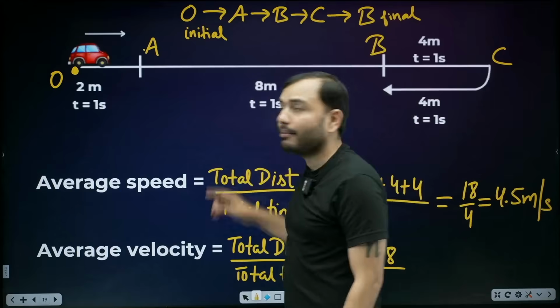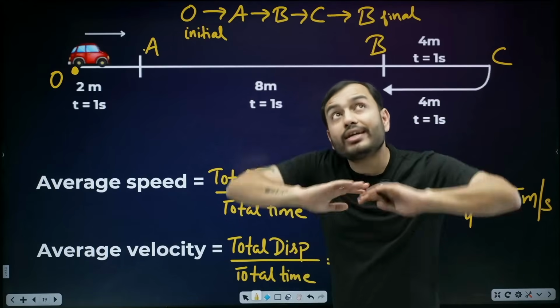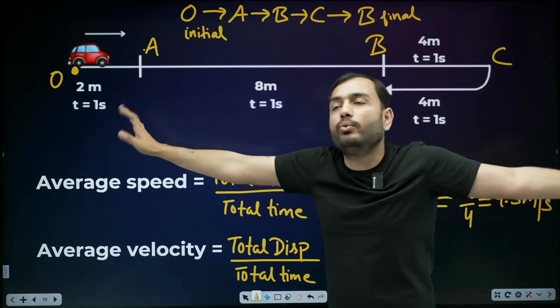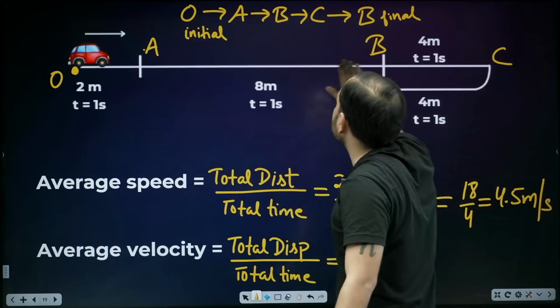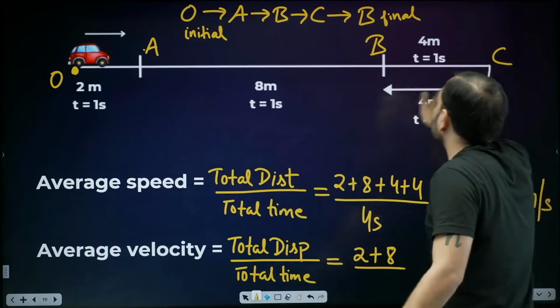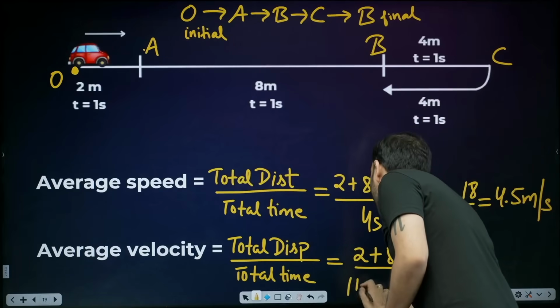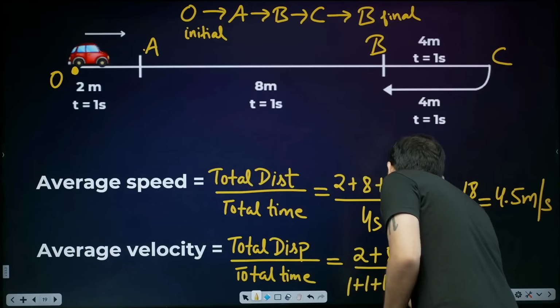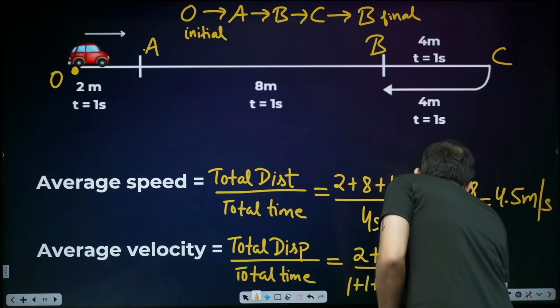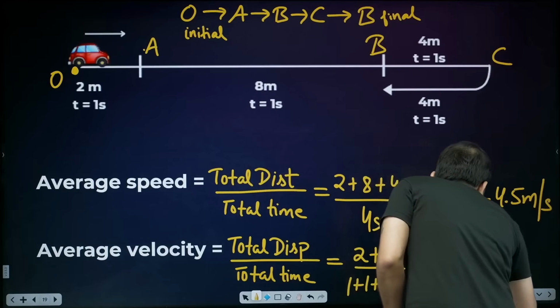Now beta, what will be the total time? We'll take 1 plus 1. Well, beta, we must consider the entire time. From here to here, it took 1 second. From here to here, it took 1 second. And from here to here, it took 1 second. Total 1 plus 1 plus 1 plus 1, 4. So 10 upon 4. This is the mistake you are about to make.